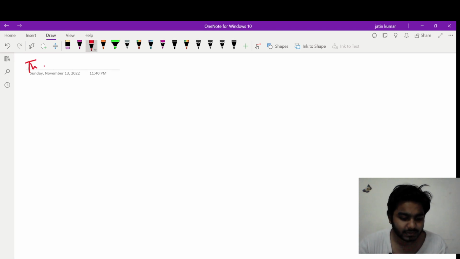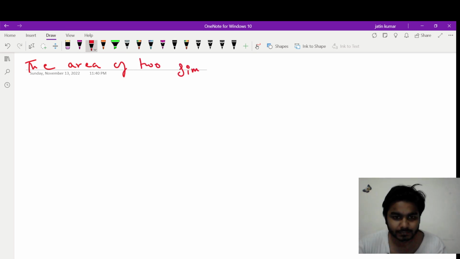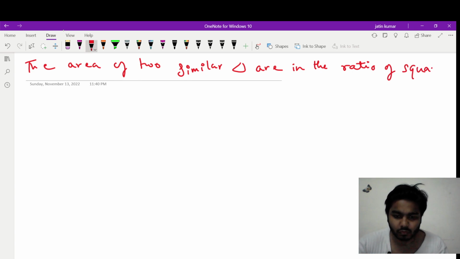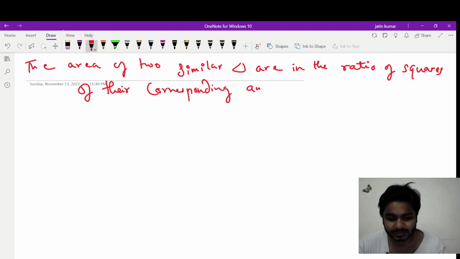Next theorem is the area of two similar triangles are in the ratio of squares of their corresponding angle bisector segments.